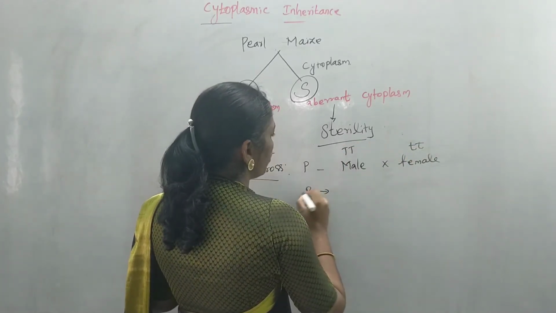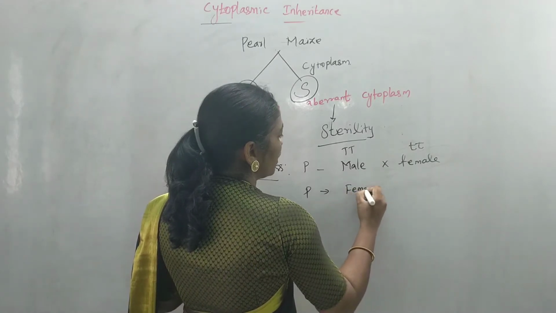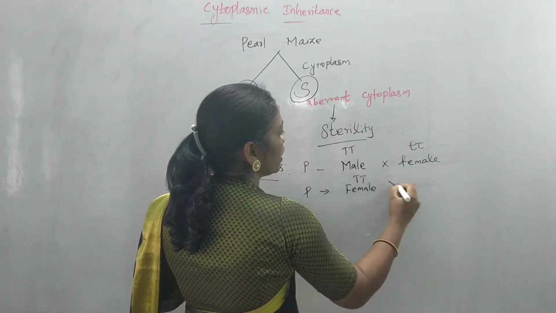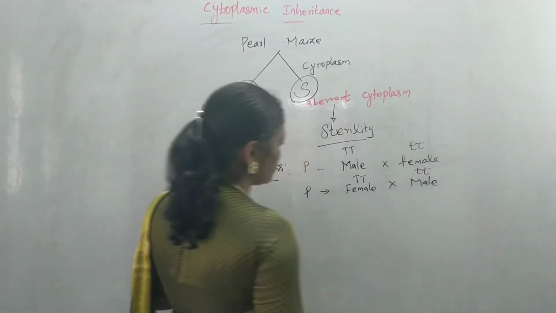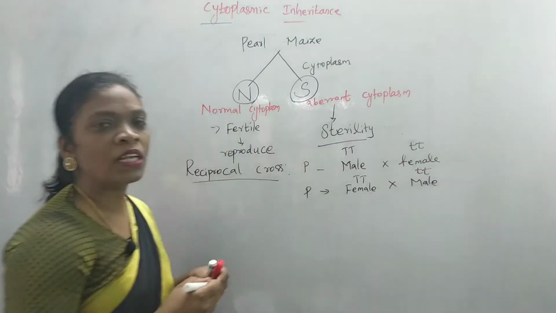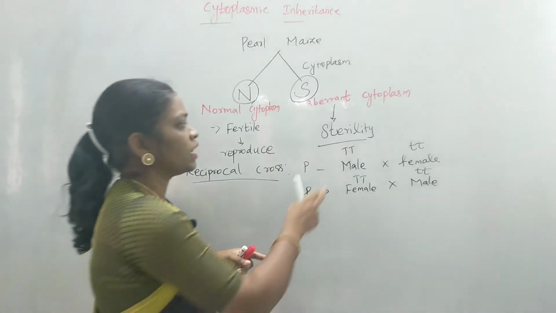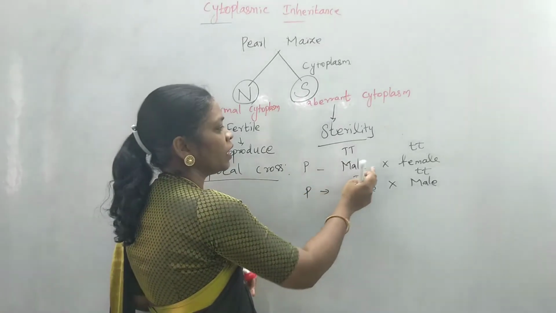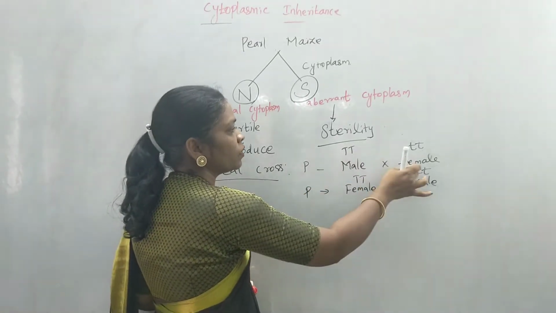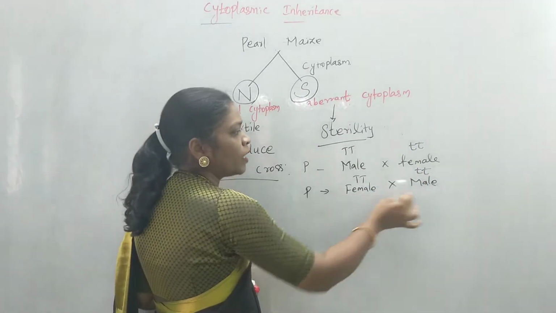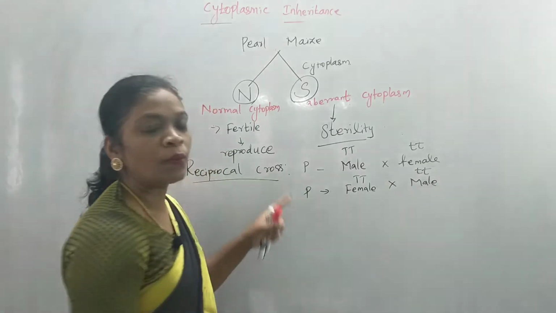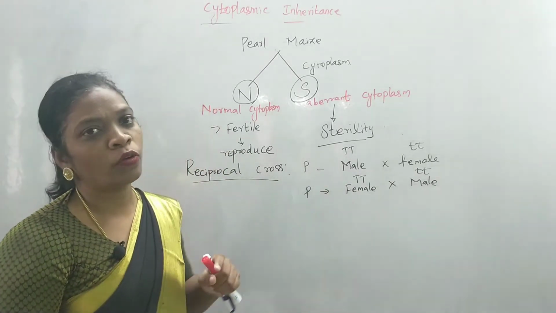In another cross, they take a female tall parent and cross it with a male dwarf parent. So this type of cross is known as a reciprocal cross. Taking the same character, they cross a male tall plant with a dwarf female plant, and in another cross they cross a tall female with a dwarf male.